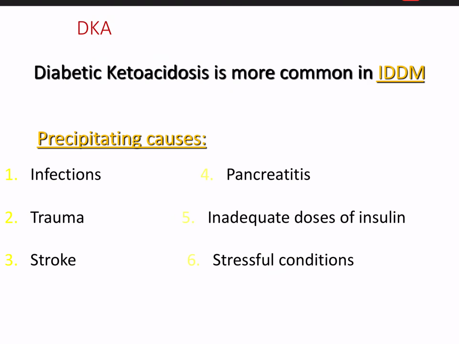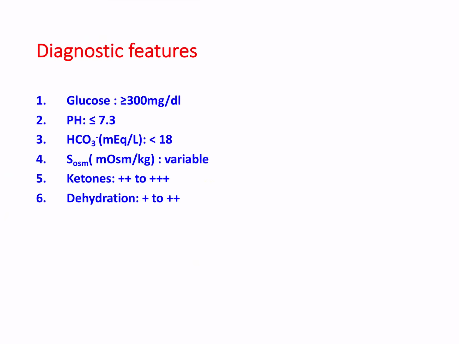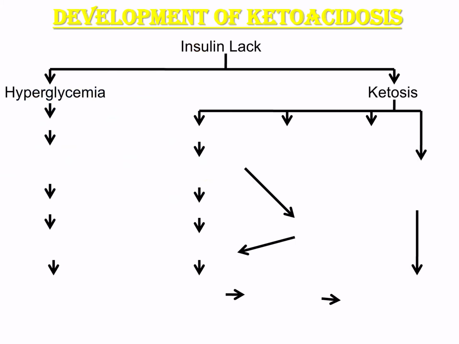Let's try to look into a few diagnostic features. Glucose is more than 300 milligrams, pH acidic, bicarbonates are going to be less, osmolarity is variable, ketone bodies are present in the urine, and there will be huge amounts of dehydration. Let's try to look into what is the pathogenesis of ketoacidosis.